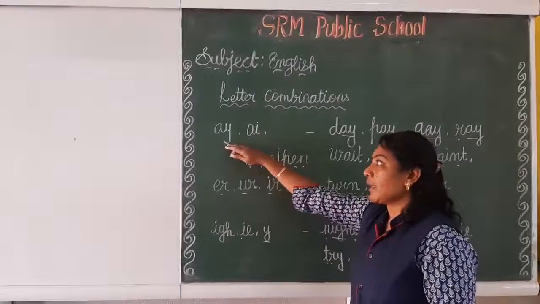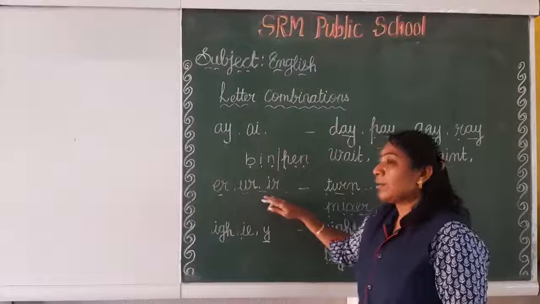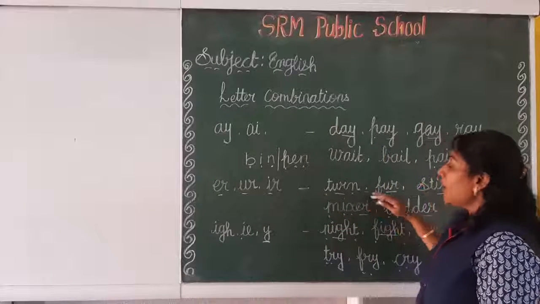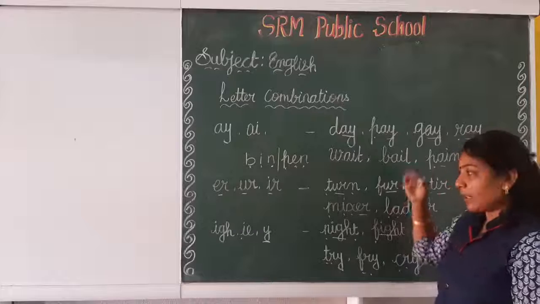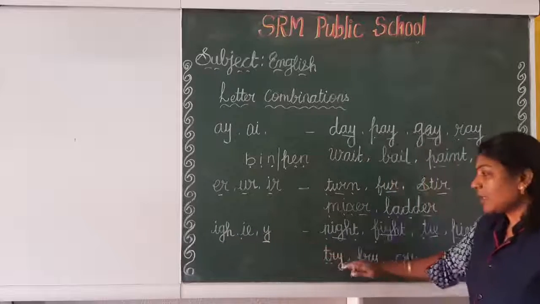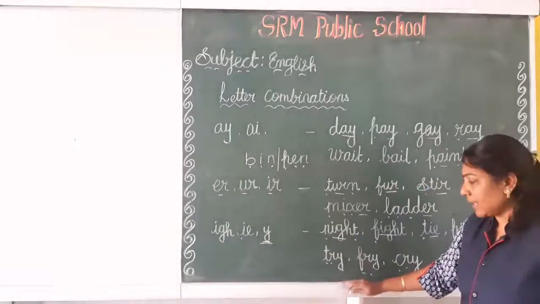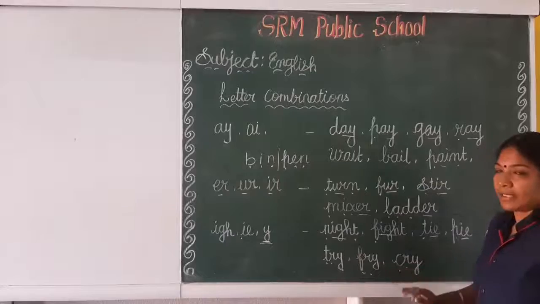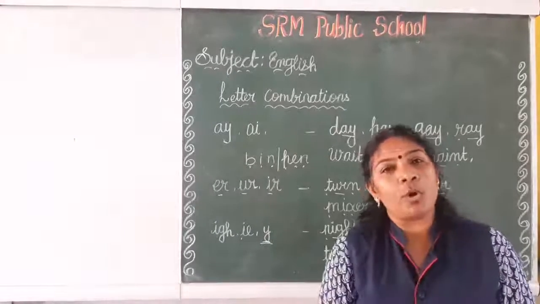Once recall, AY, AI present the A sound; ER presents the same sound in turn, for, still, mixer, later. The pronunciation differs. Y presents the I sound, so not in all areas. We have to concentrate on some of the areas. Try, fry, cry. Okay, we will meet in the next session. Thank you all. Wish you all the very best.